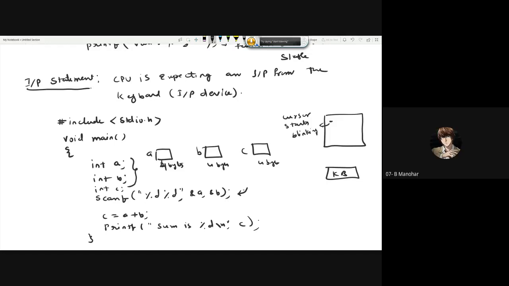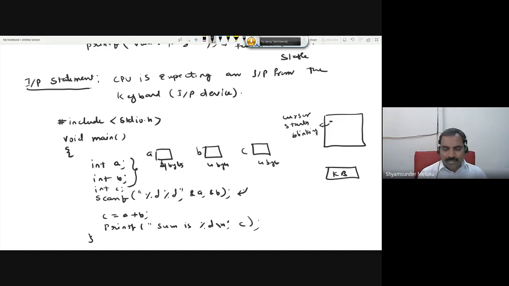No, sir. You are supposed to enter only two numbers, separated by a space or enter, anything is okay. I'm just typing 5, then enter, again 10, then enter. The moment you type 5 and enter, then 10 and enter, A will be updated with a 5, B will be updated with a 10. So it means you are declaring the memory of 3 locations, A, B, and C with garbage.